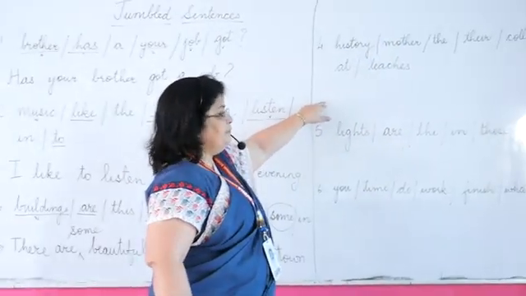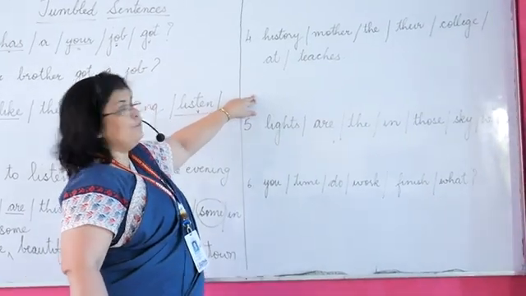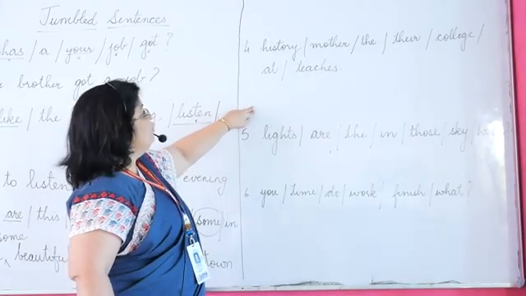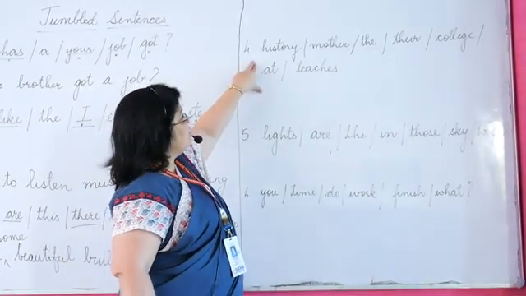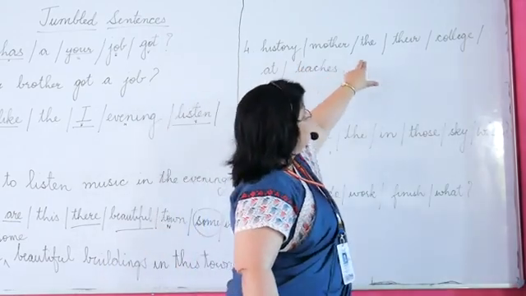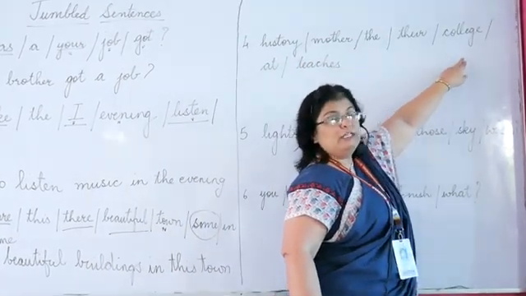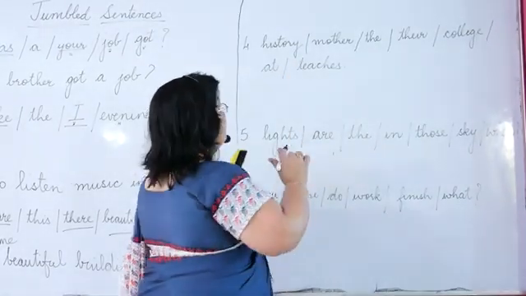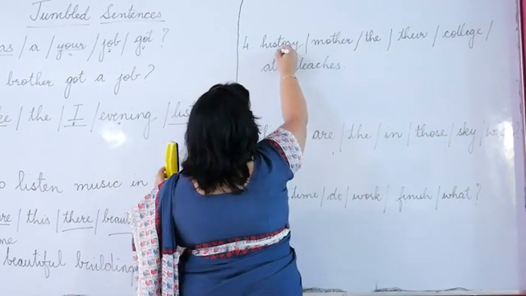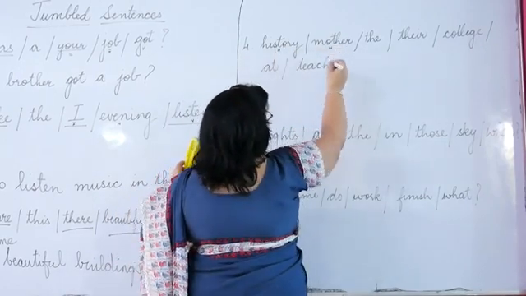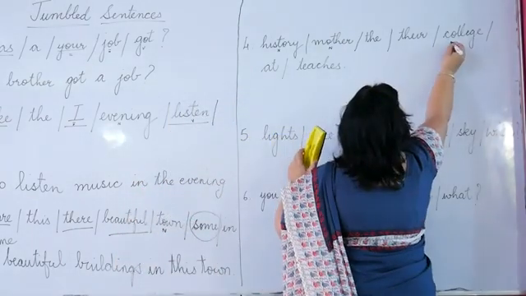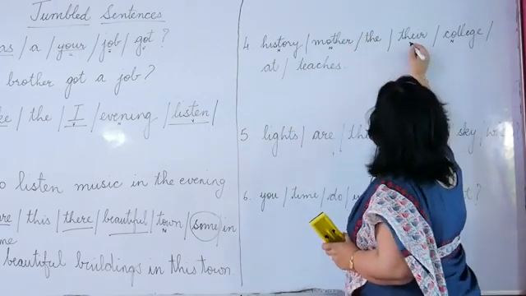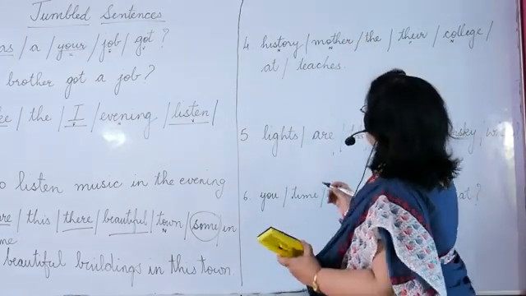Just have a look, children. The fourth sentence says: history, mother, the, their, college, at, teachers. Right? Now let us find out the nouns and pronouns. This is a noun. Mother is a noun. College is a noun. And pronouns, there. Right? Okay.